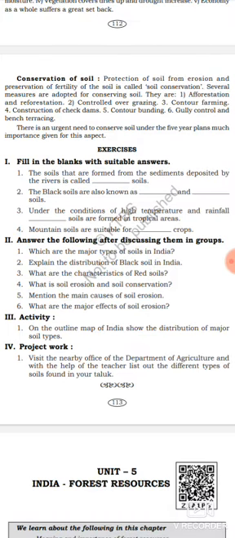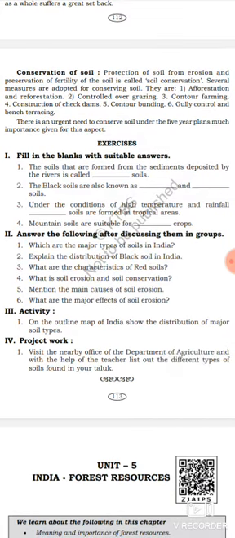These are the measures to control soil erosion. What are the measures of controlling soil erosion? First one, afforestation and reforestation. Second one, controlled overgrazing. Third one, contour farming. Fourth one, construction of check dams. Fifth one, contour bunding.